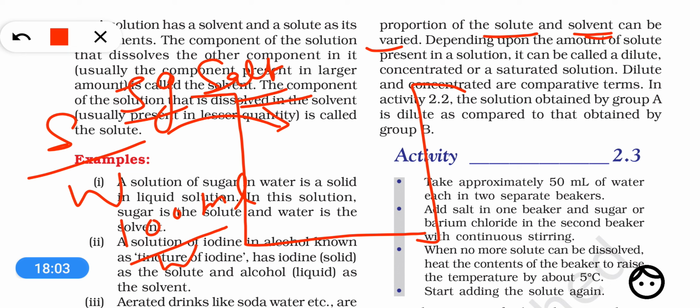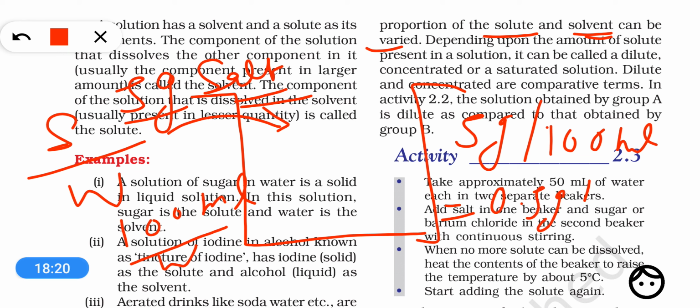So we can say that the concentration of this solution is 5 gram per 100 ml, or 0.5 gram per 10 ml, or 0.05 gram per ml.